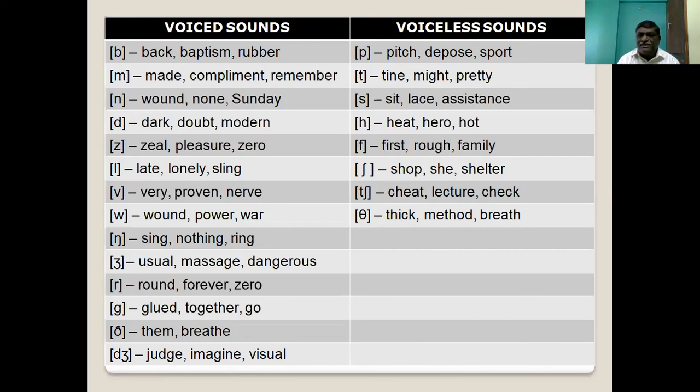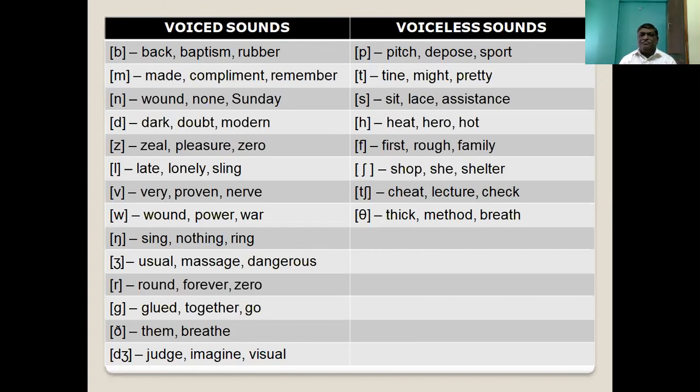Like nasal sounds: king, ring, sing, like ing. Similarly, j, r, g, and the voiced th, the.